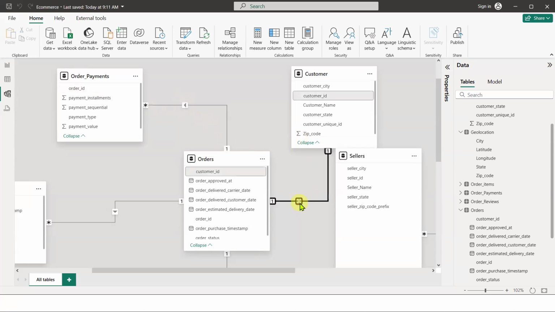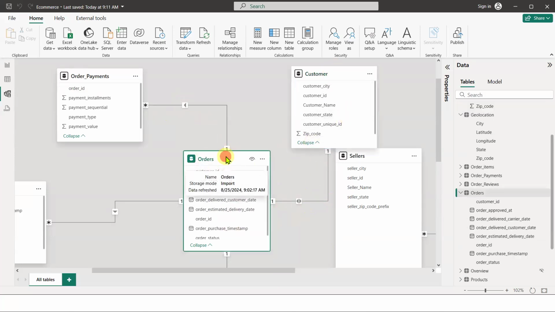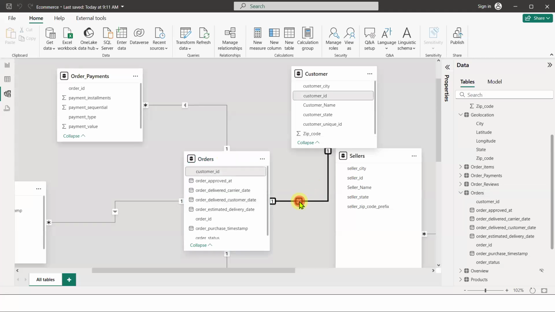One-to-one by default shows the bidirectional because you go from order to customer or you go from customer to order. It is only going to return one value. There are no duplicates to go for. So if I say order number 3, who is the customer for that, there will be only one person who is going to be called out. If I say customer number 5, what is the order for that, there is only one value it is going to get called out. And that's why one-to-one bidirectional makes sense. One-to-many or many-to-one bidirectional will give an ambiguous or wrong answer.